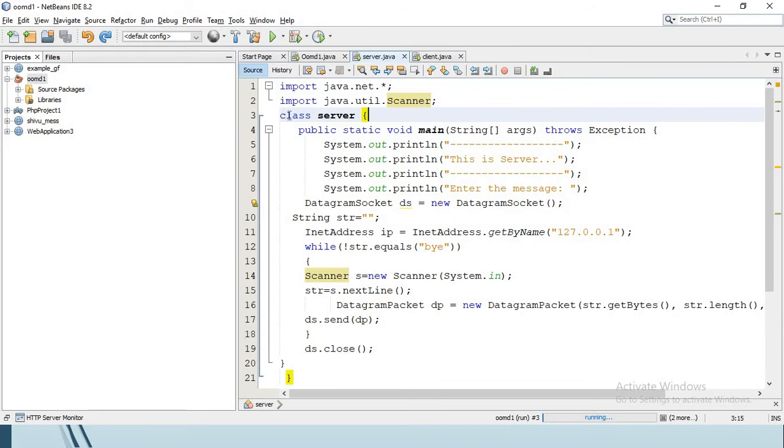To start with, we have a class called server, and in the main function we have a lot of statements here. To start with, the DatagramSocket, the first statement.